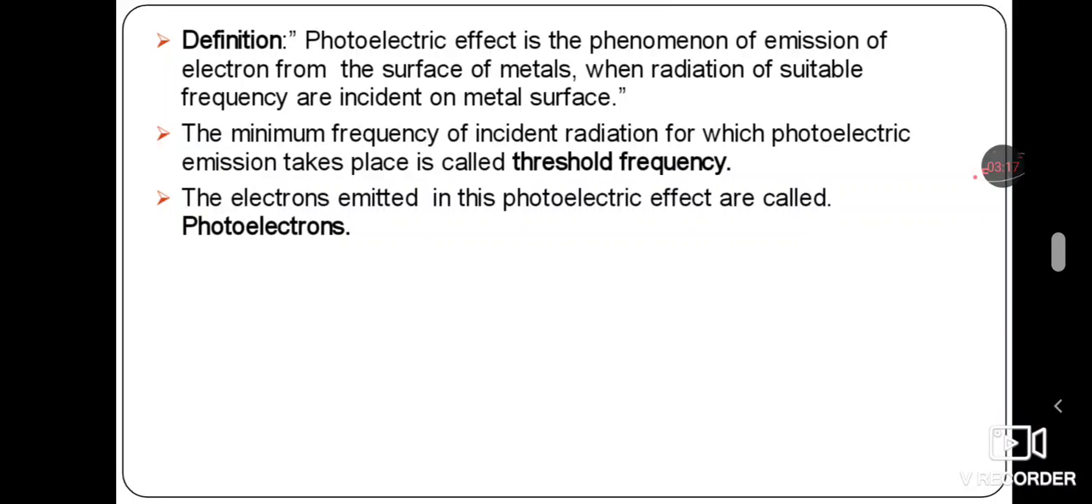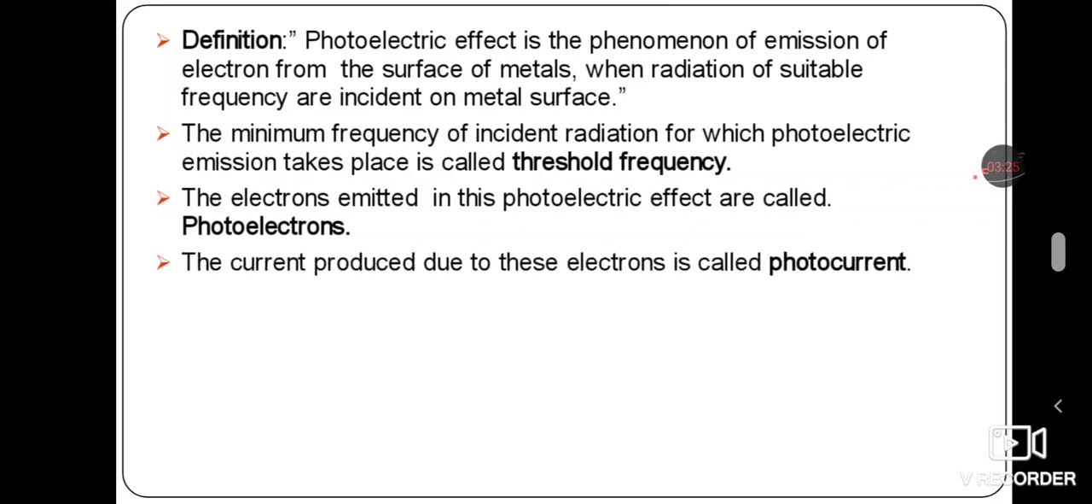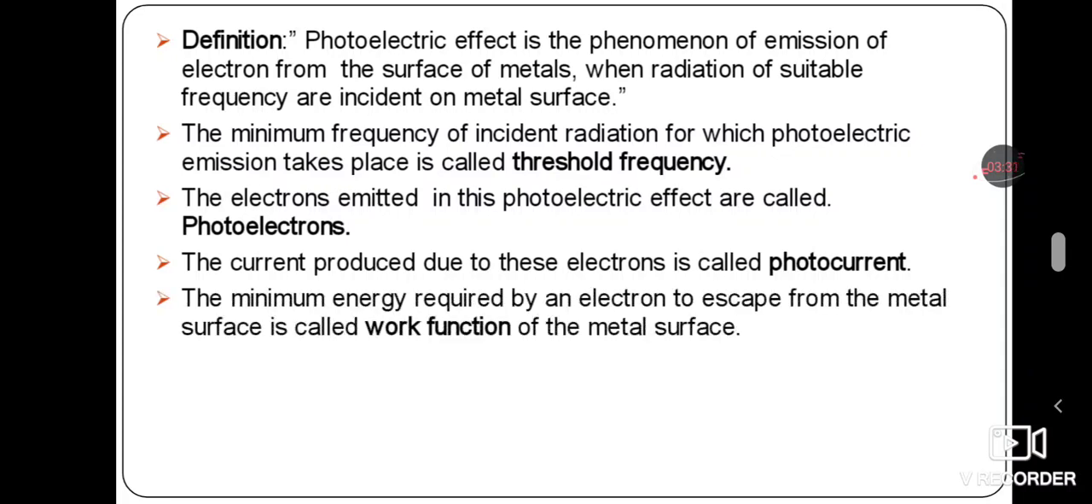The electrons emitted in the photoelectric effect are called photoelectrons. The current produced due to these electrons is called photocurrent. Now just understand these two: the minimum frequency applied to the metal surface so that the electron is liberated from the metal is called the threshold frequency. But the minimum energy required for the electron to escape from the metal surface is called the work function of the metal.